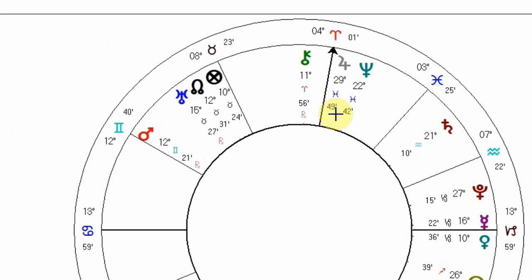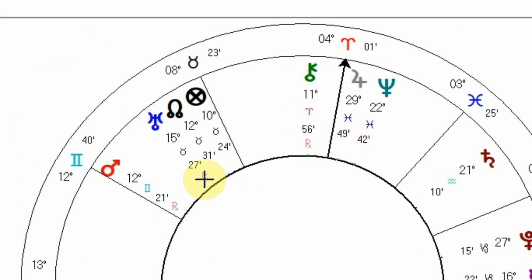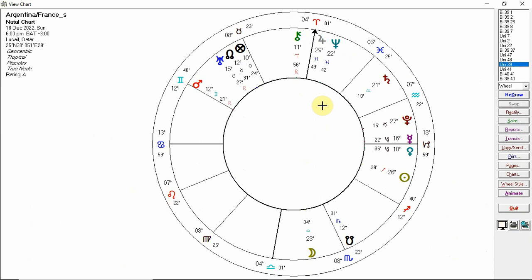The heavy hitters, you've got Jupiter applying to a semi-square to Uranus, about 30 minutes away. Jupiter and Uranus together tend to indicate big momentum changes, a lot of ebbing and flowing in the game. One stage it's going to look like France is going to win, another stage it looks like Argentina is going to win. That's the biggest aspect in operation today.